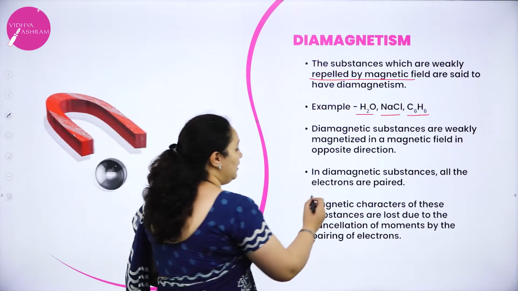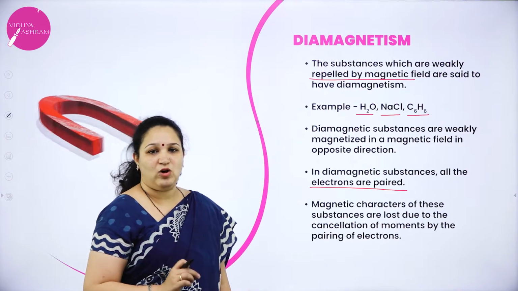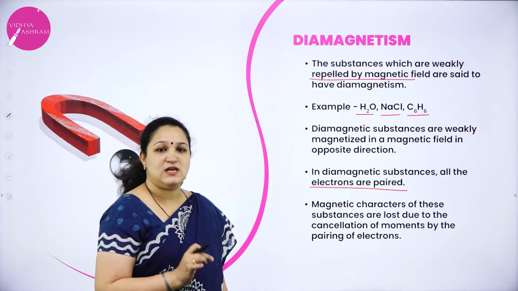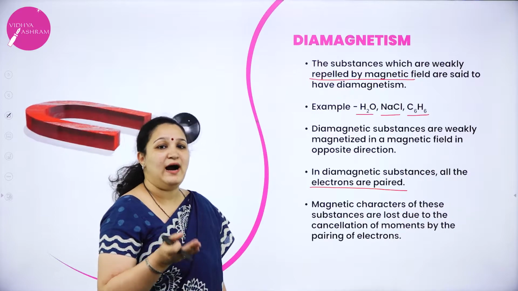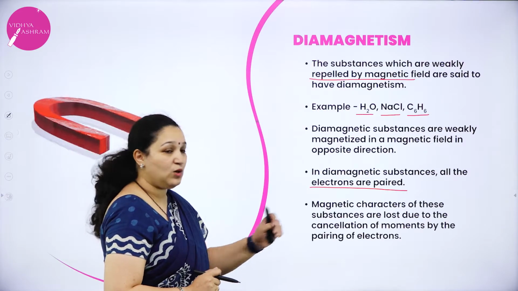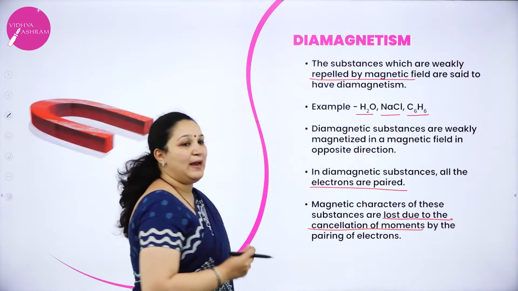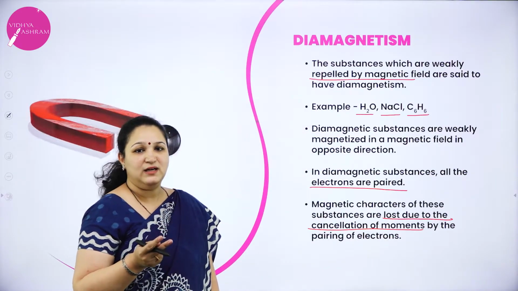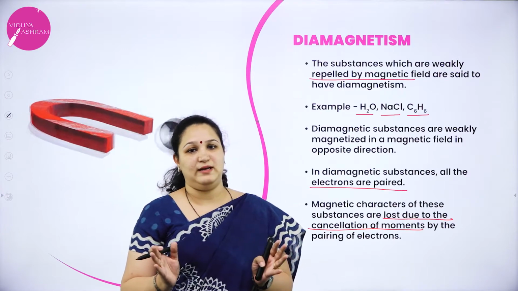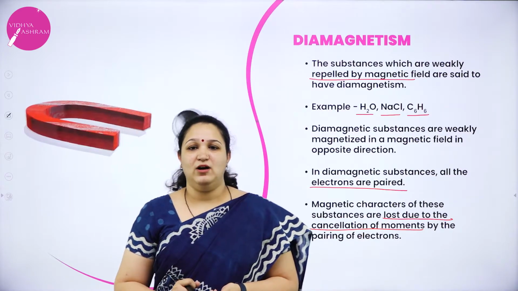Here all the electrons are paired. They do not contain unpaired electrons, or you can also put it as: all the electrons in a diamagnetic substance are paired. The magnetic character of these substances is lost. Why is it lost? It is due to the cancellation of the magnetic moments by pairing of electrons. When they are paired, their magnetic moments get cancelled. That is why they do not have unpaired electrons, and they get repelled by the magnetic field.